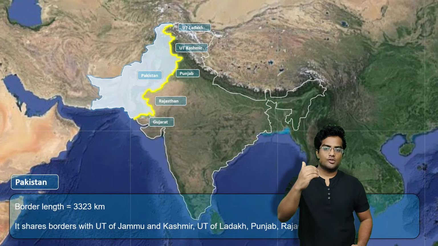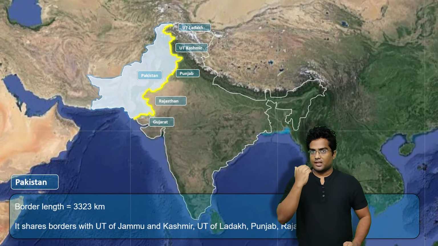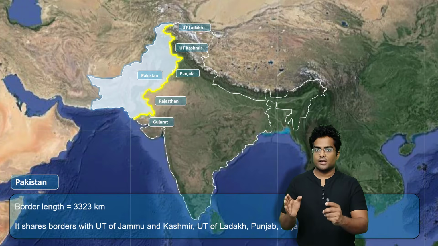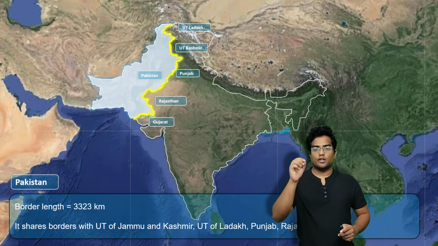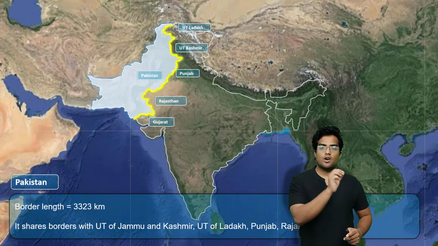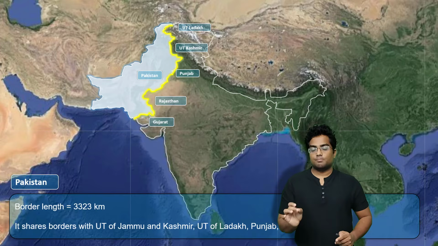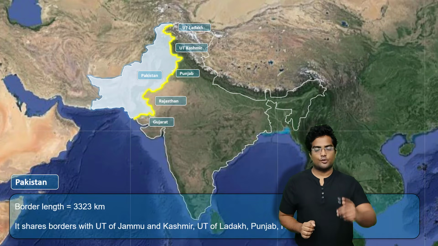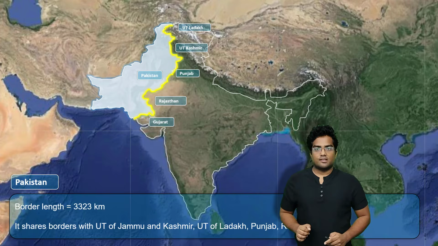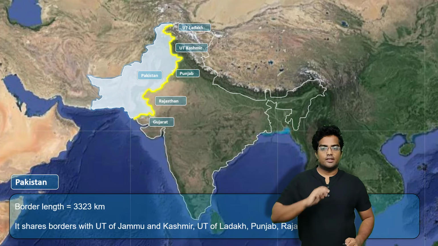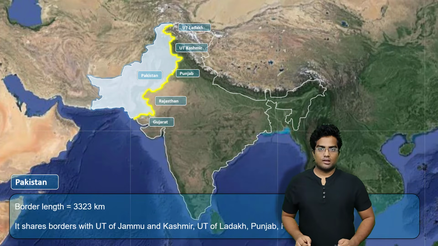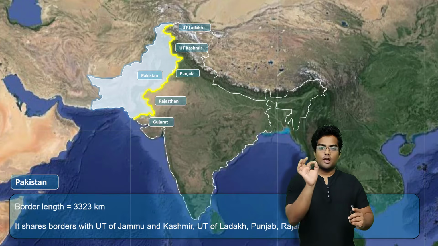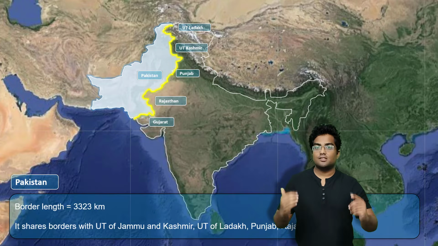Now, I'm sorry, one more thing. As you can see, these are the states and the union territories which share the common boundary with Pakistan. The Union Territory of Ladakh, the Union Territory of Kashmir, Punjab, Rajasthan, and Gujarat. So these are the union territories and states: 2 union territories and 3 states, Punjab, Rajasthan, and Gujarat. Now the current status of the Union Territory of Kashmir can change.